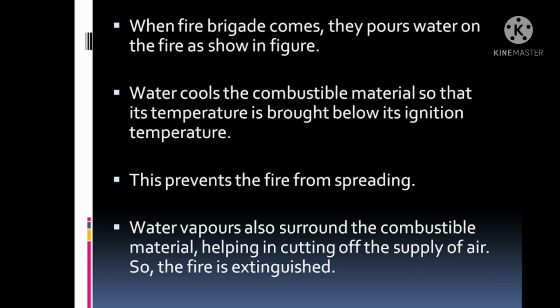This is the most important point, because as you know, fire requires oxygen. If the water vapor surrounds the combustible material, it will stop the supply of air. That means the fire will not get oxygen and the fire will be extinguished.